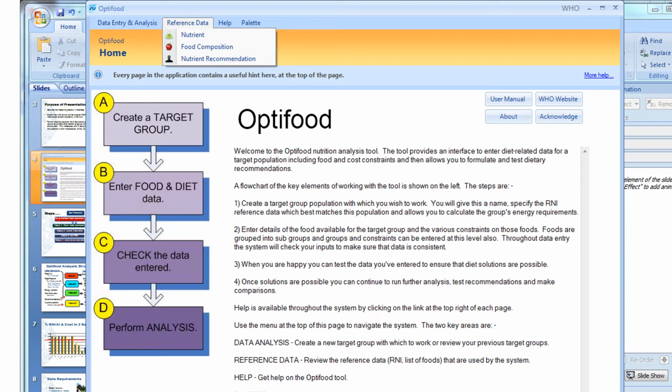And as you can see there on top, the reference data inside will include the food composition. There are food items already with the composition inside the OptiFood, but you can add, of course, additional foods if the foods you need are not yet inside. And then there is also nutrient recommendation. The default will be the FAO RNI, but you can also enter your user-defined nutrient recommendation, for example, angka kecukupan gizi.